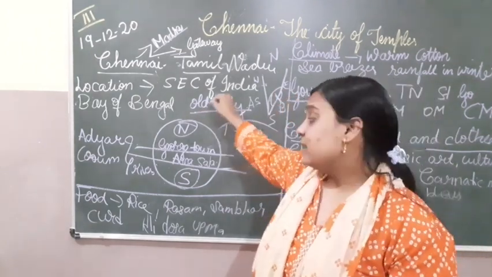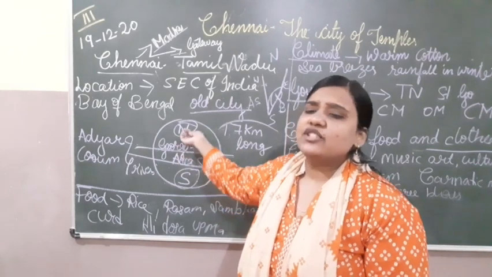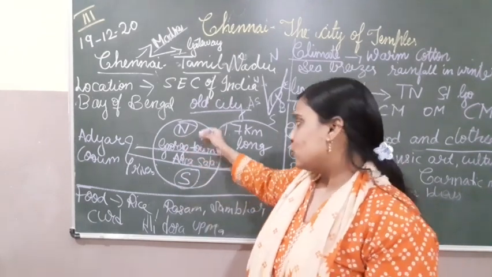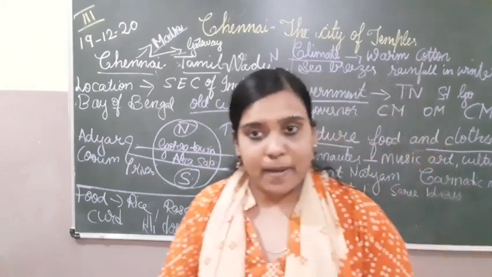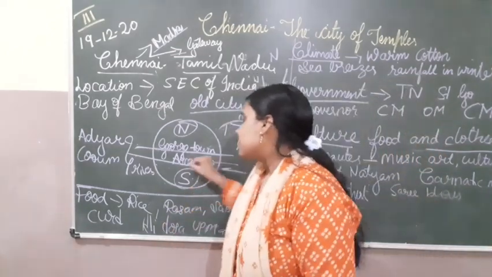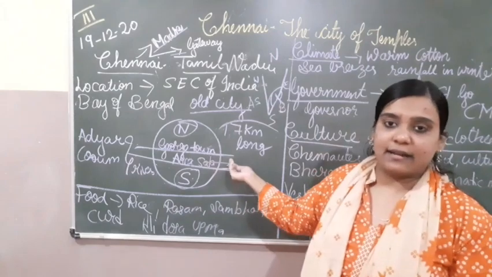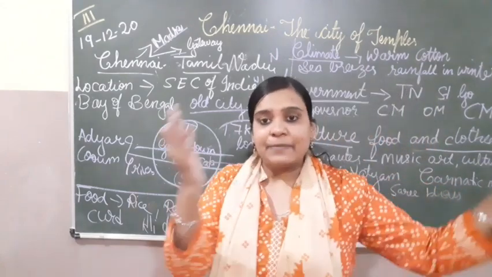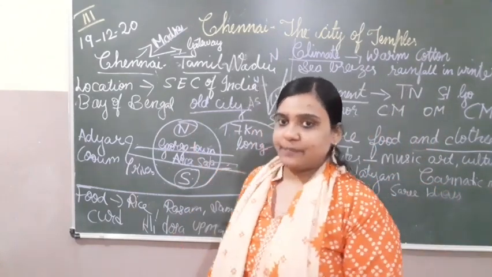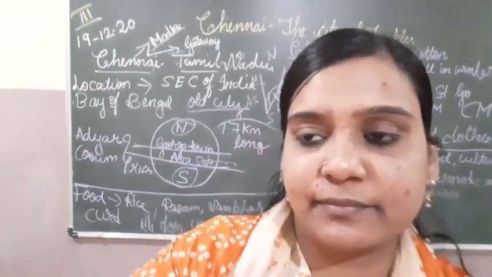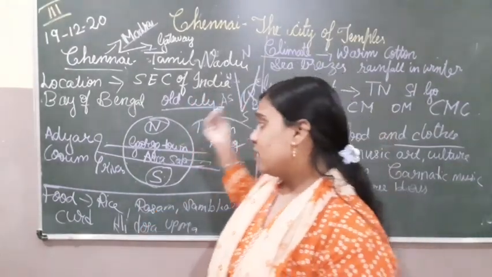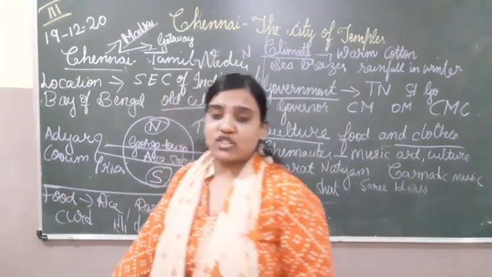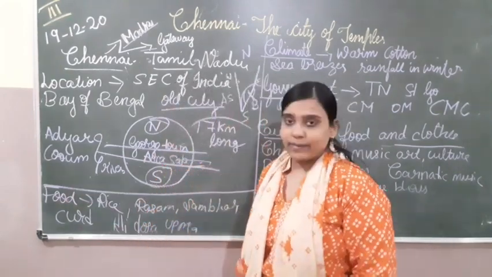There is the Old City, also named Georgetown, divided into a north part and south part by the Anna Salai main road. It is 17 kilometers long, and the two rivers that flow in Chennai are Adyar and Cooum.